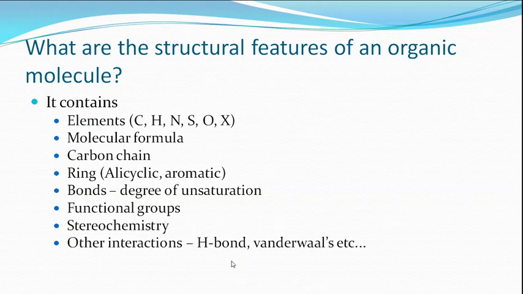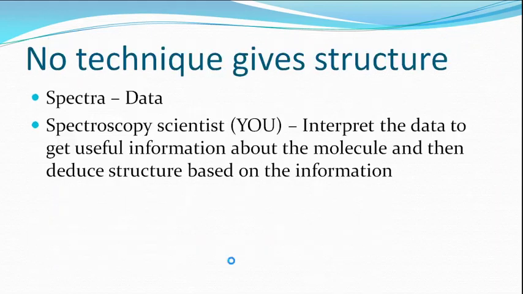And there are other interactions: hydrogen bonds, van der Waals, London forces, spatial interactions in proteins. There are disulfide bonds, and we have studied protein folding. To deduce the structure of an organic molecule, you need this much information. Only then can you completely derive a structure for the molecule. That's why we have been reminded of the structural features of an organic molecule. What spectra are going to give all this detail to you?